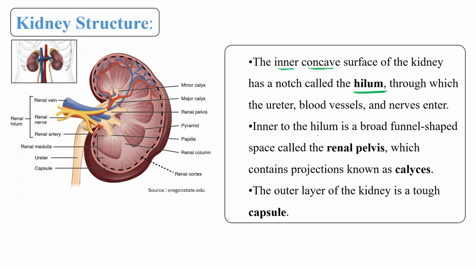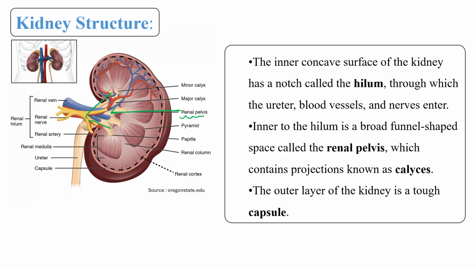Okay, inner to the hilum there is a broad funnel-like structure like this. This whole funnel-like structure is known as the renal pelvis. What do we call it? Renal pelvis. Correct? Renal pelvis, this funnel-like structure.